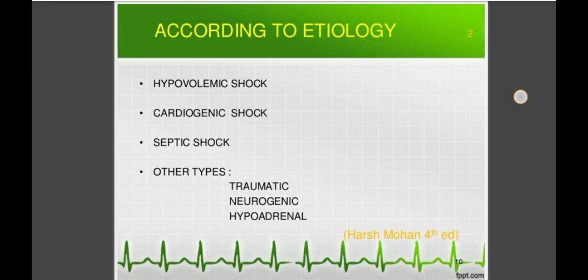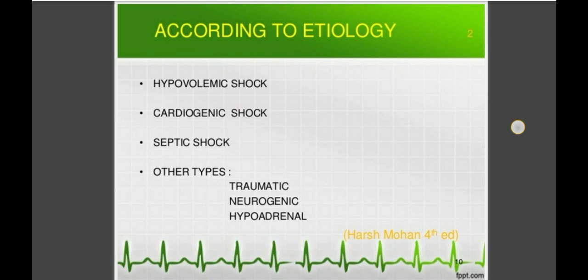and the gram negative bacteria may be E. coli, Proteus, Klebsiella, and so many. These are the bacteria which cause endotoxic shock. Secondly, it is caused due to gram positive bacteria.